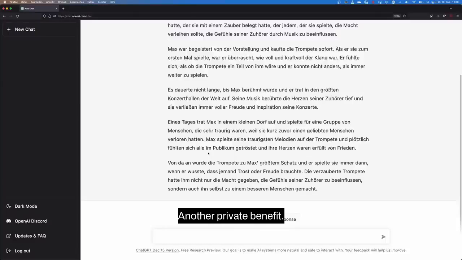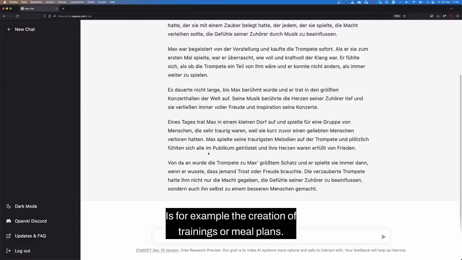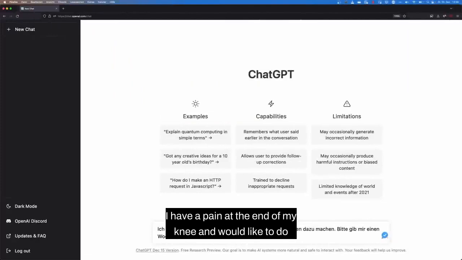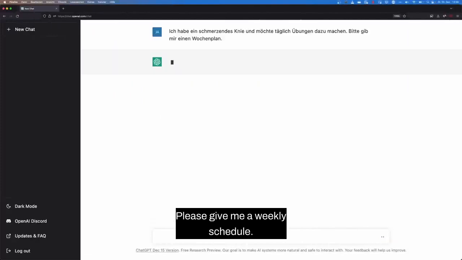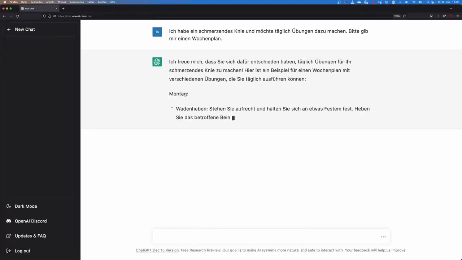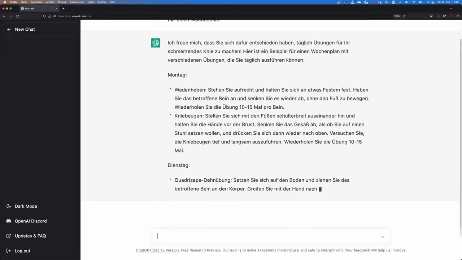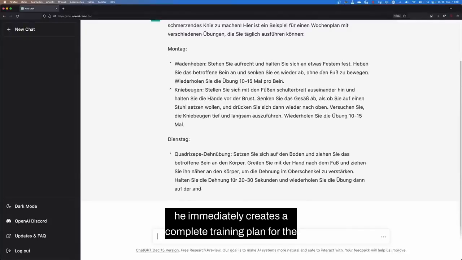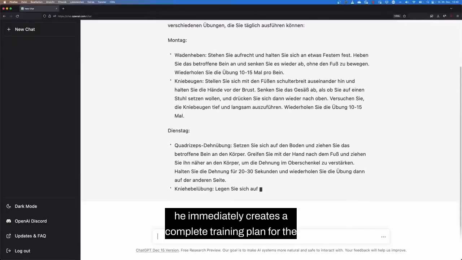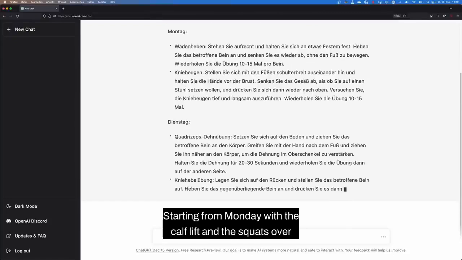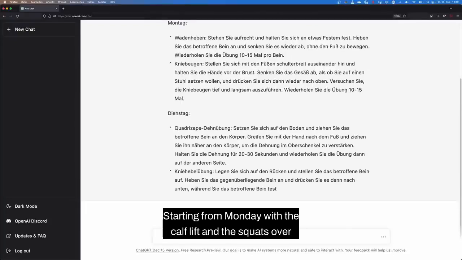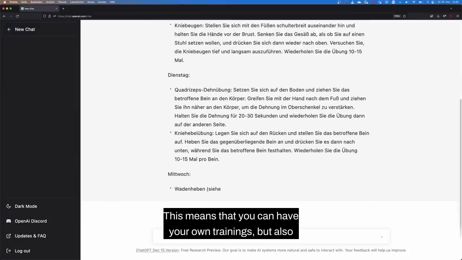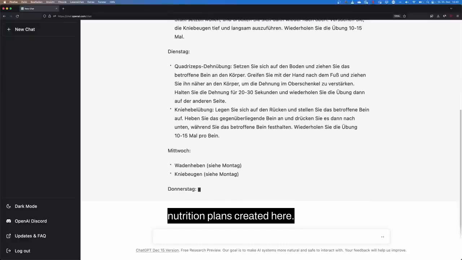Another private benefit is, for example, the creation of trainings or meal plans. I have a pain at the side of my knee and would like to do exercises daily. Please give me a weekly schedule. He is happy that we are doing something for our health and immediately creates a complete training plan for the entire week, starting from Monday with the calf raises and the squats, over Tuesday, etc. This means that you can have your own trainings, but also nutrition plans created here.